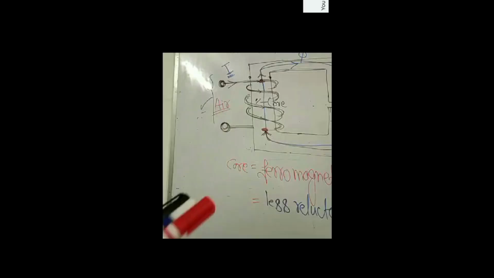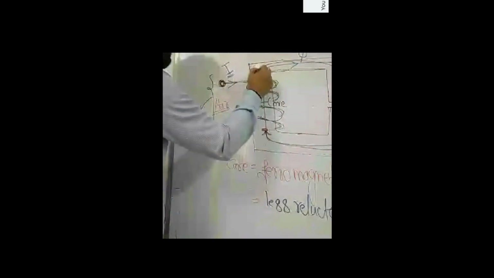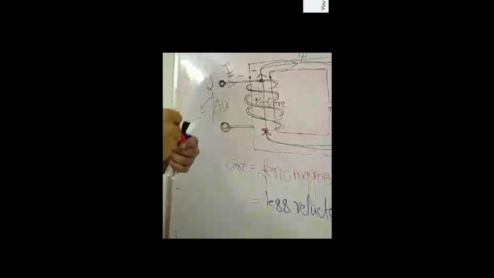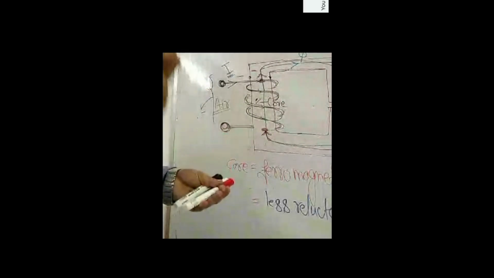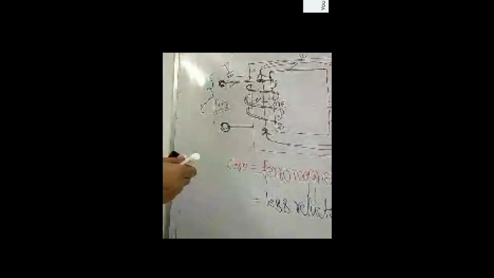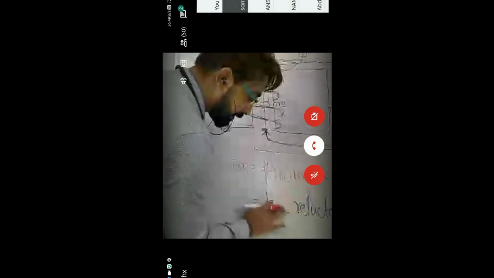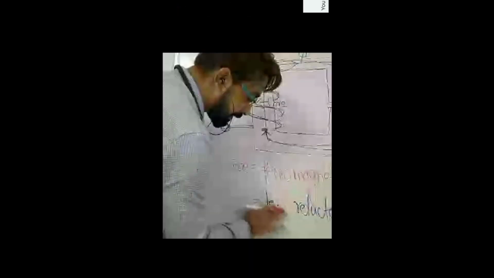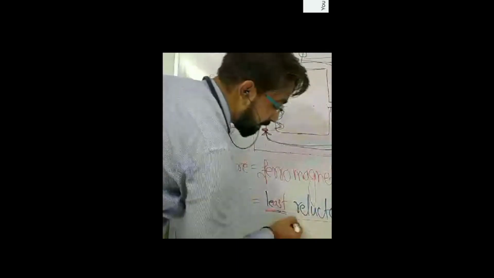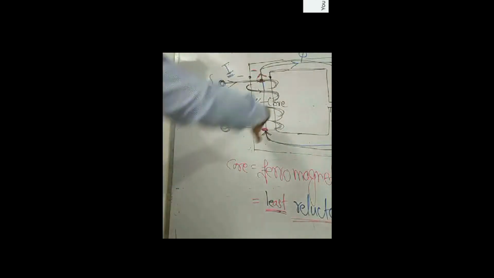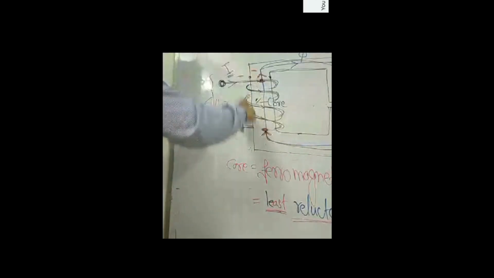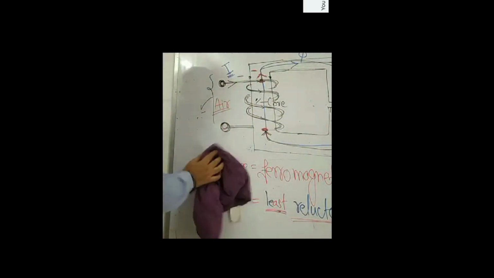Once the flux is produced here, it will have two paths, one is air and the other is the core. Which path will it choose? It will choose the least reluctance path, the path which offers less reluctance, and that is the core. So the entire flux that is produced here will flow through the core or ferromagnetic material.